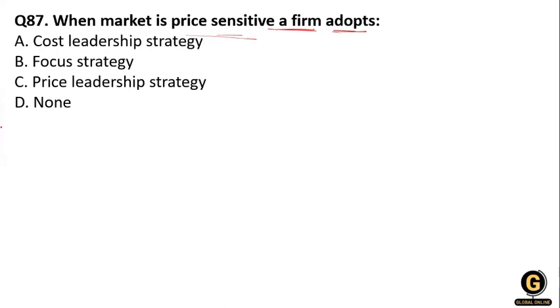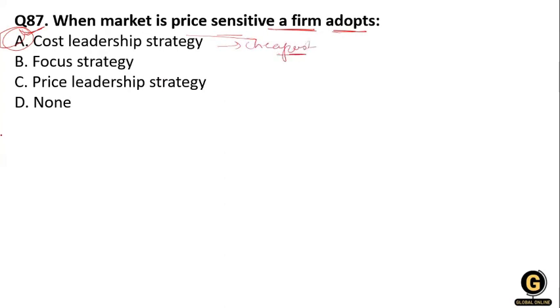When the market is price sensitive, we use a cost leadership strategy. So what is the cost when the market is price sensitive? We use a cost leadership strategy because the company offers the most competitive price on the market, meaning it is the cheapest. They have to sell at the cheapest cost.